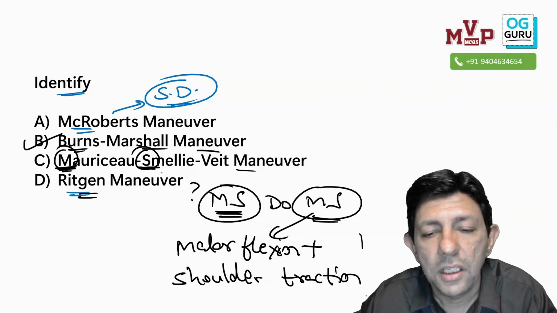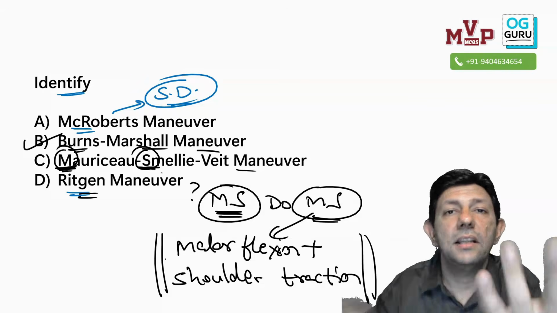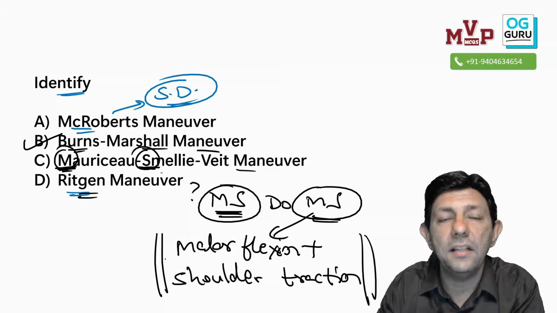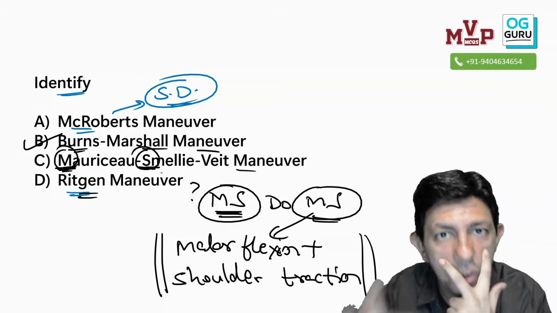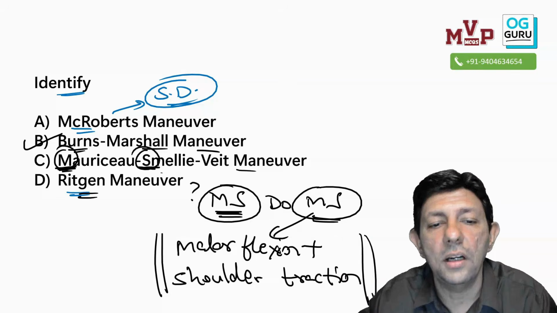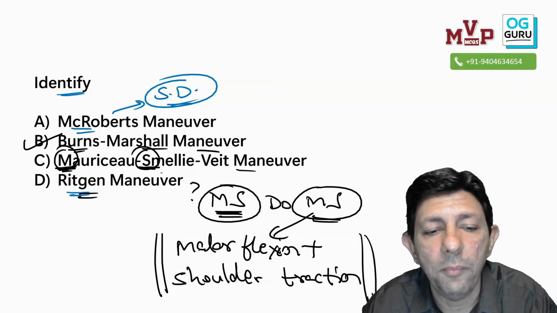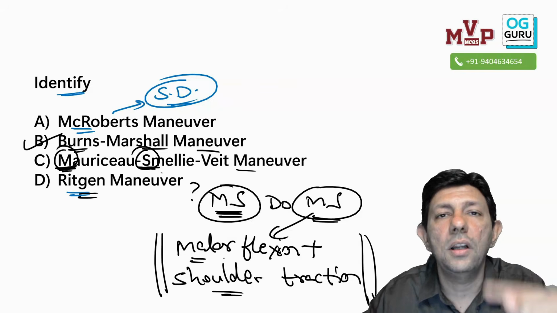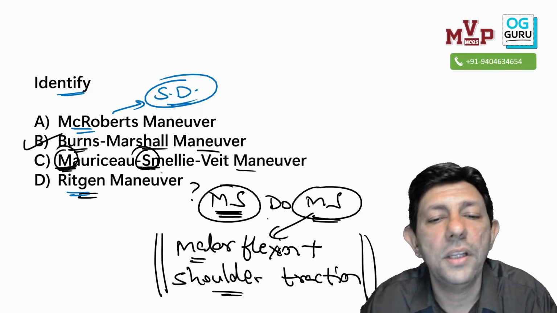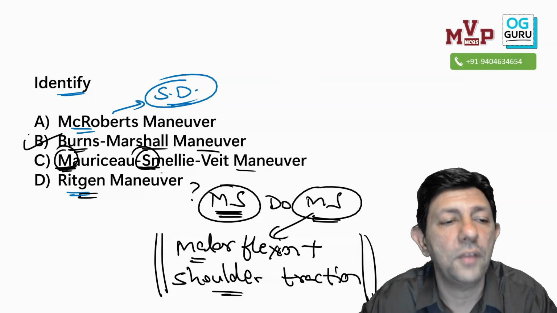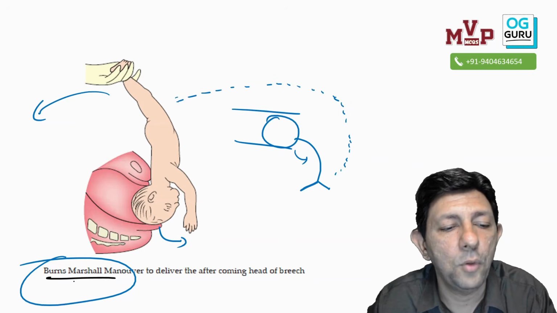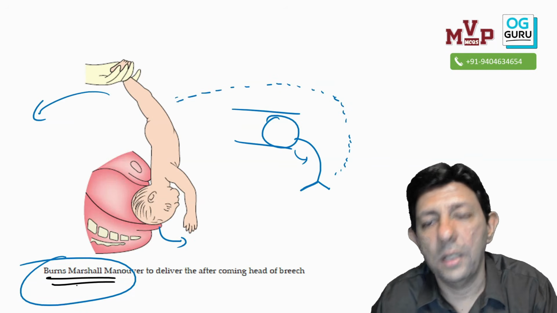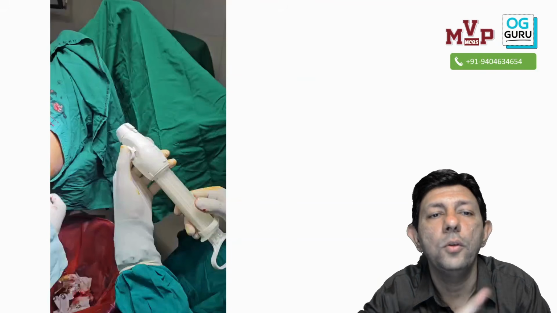Malar flexion, shoulder traction means, so this left hand will go inside the vagina. I will do flexion to the baby's malar flexion. Right hand I will do shoulder traction. So combination of malar flexion plus shoulder traction is called as Mauriceau Smellie-Veit maneuver. It is also for after coming head. Burns-Marshall is thoda sa easy. We hold the baby by the lower limb and rotate it up, up, up towards the maternal abdomen. Burns-Marshall maneuver. Is this understood to all of you?